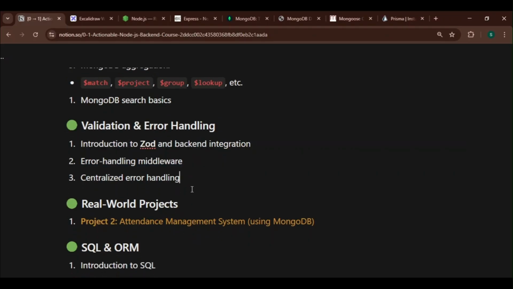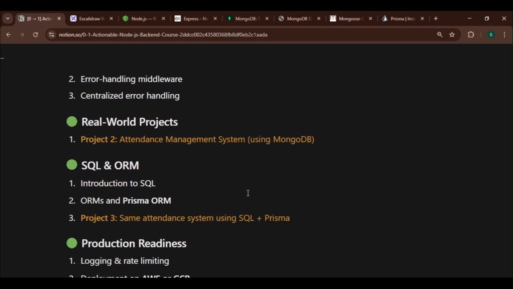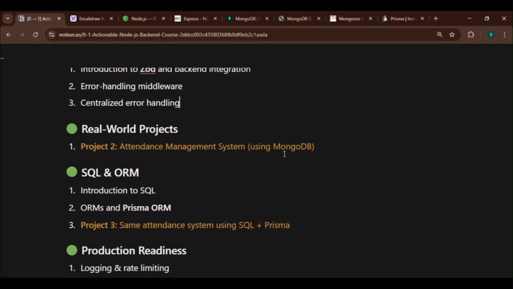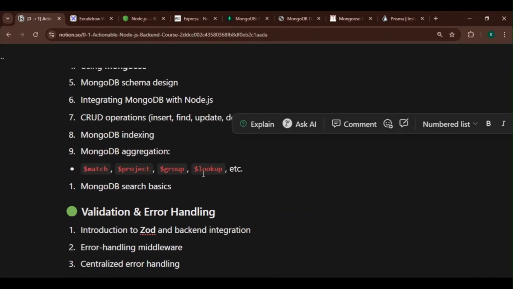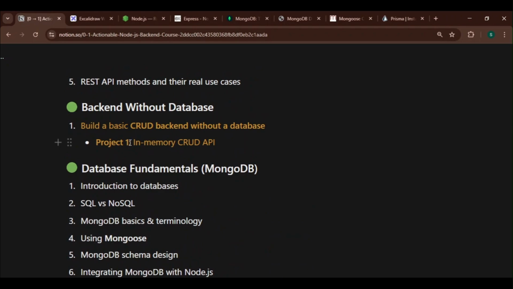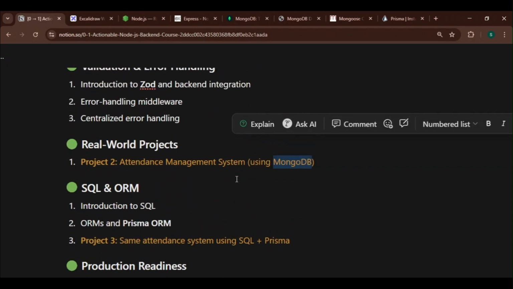After learning all these things and all this integration, then we'll go for a real world project, that is an attendance management system. So here we'll be using Node.js, Express.js, MongoDB as a database, and for data validation we'll use the Zod library. So we'll build this second project. Initially we'll have an in-memory database, but here we'll use the MongoDB database.